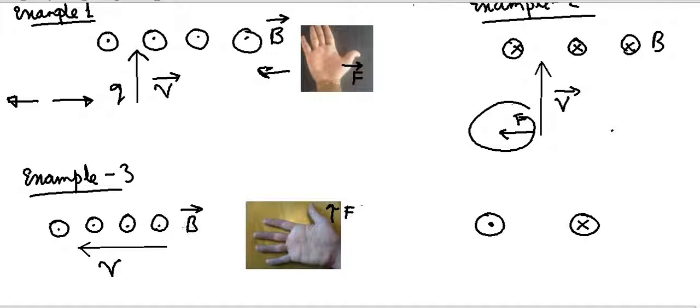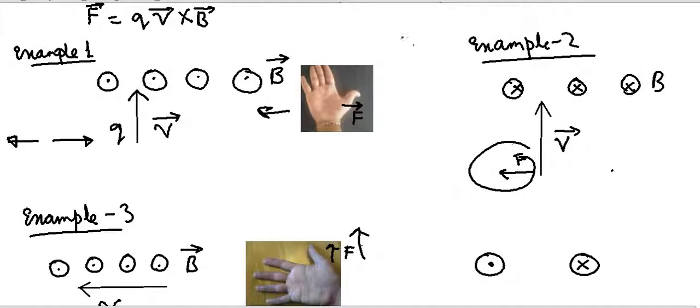So B is coming out, so the palm is facing towards us, and the resultant is the direction in which the thumb is pointing. So here F will be towards the top.